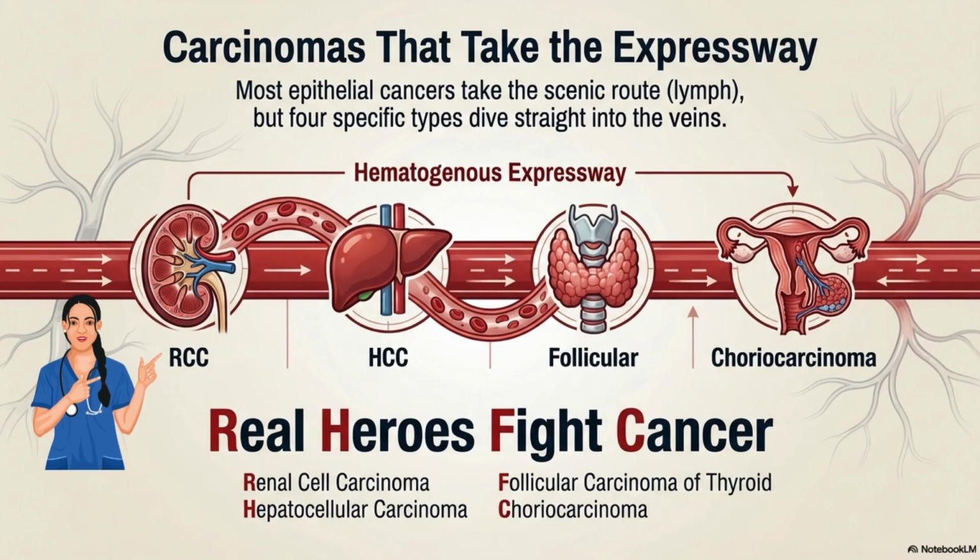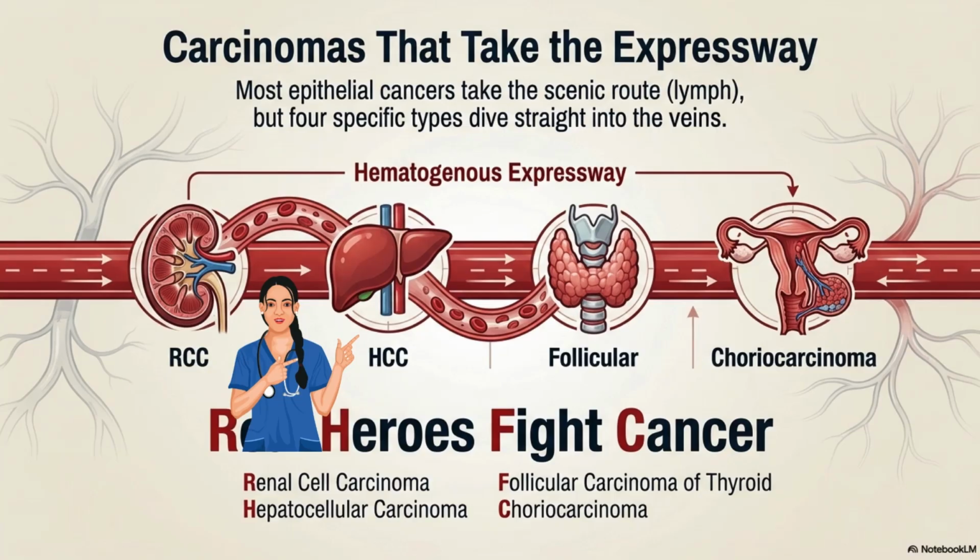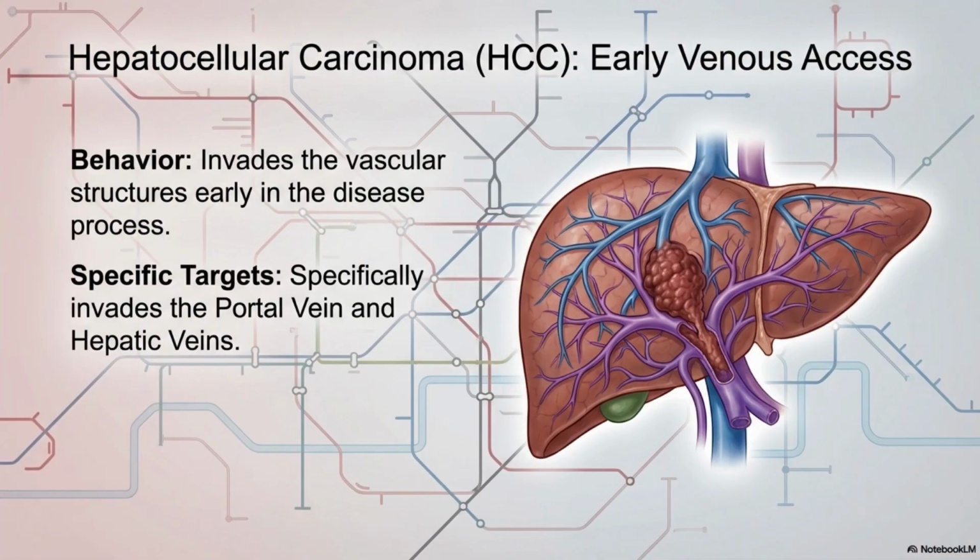First one here is renal cell carcinoma. It is a classic example. It has a tendency for venous invasion. It grows as a tumor thrombus into the renal vein and can even reach the inferior vena cava and the right heart. Hepatocellular carcinoma. It invades the portal and hepatic veins early in the disease.